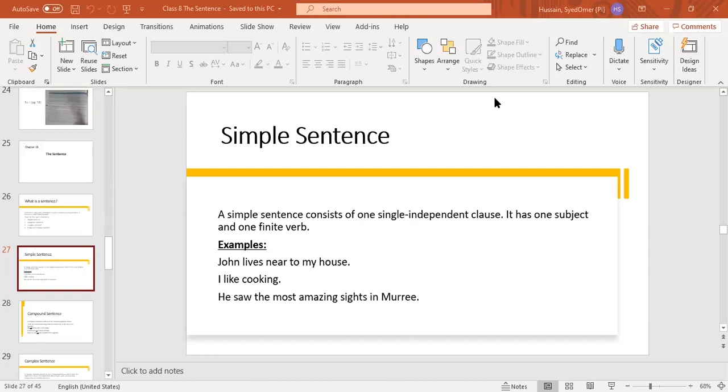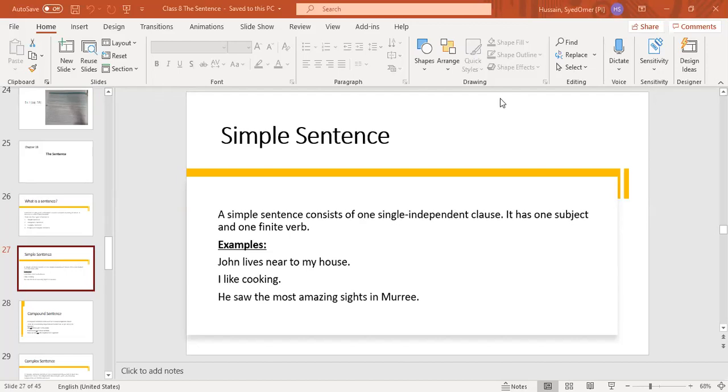For example, I go to the market, he lives near to my house, she is 6 years old, I like apples. These are all simple sentences because they have one independent clause. These are independent clauses because they are not dependent on another clause and they are conveying the complete meaning.